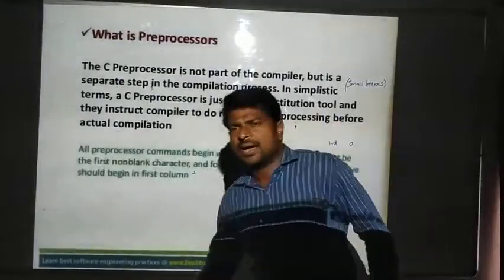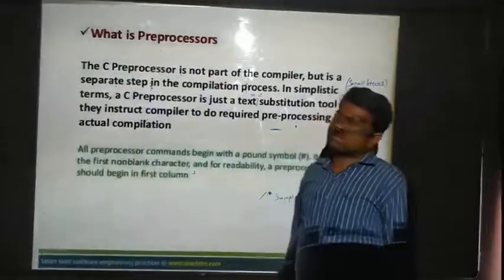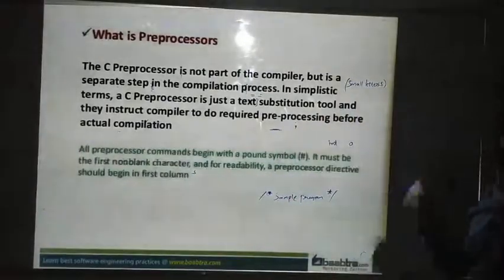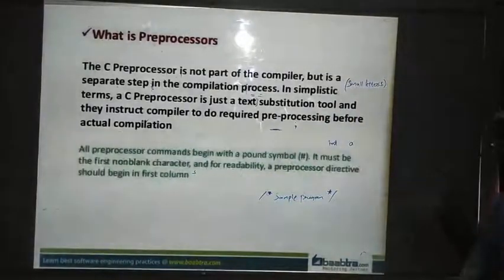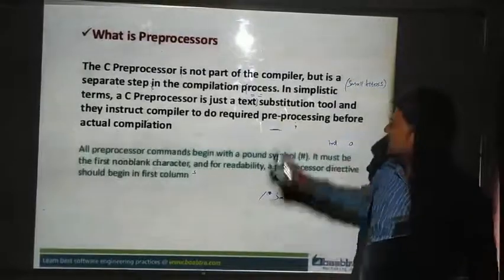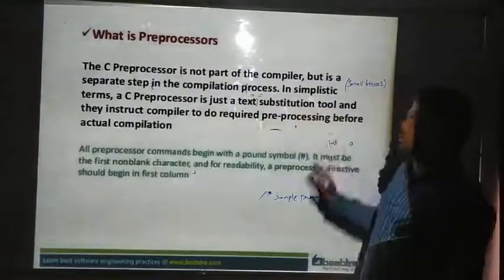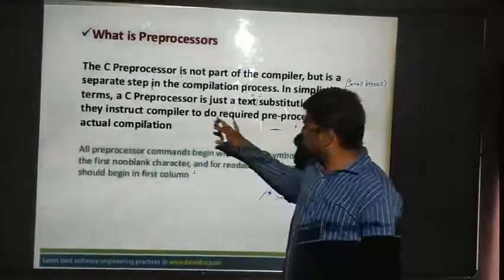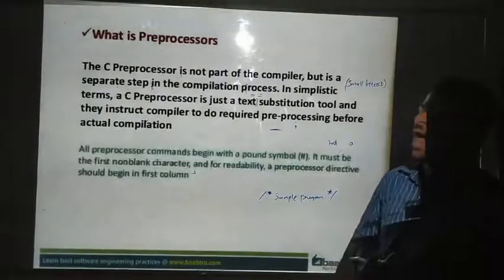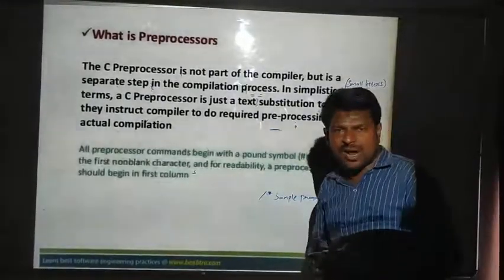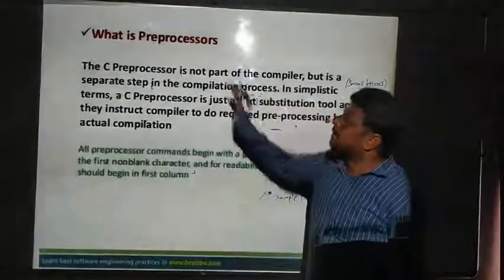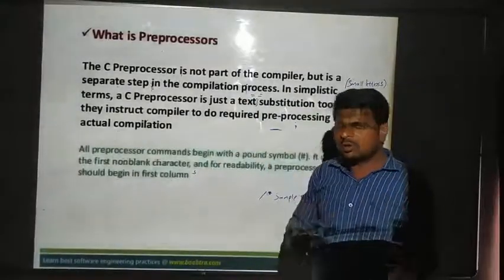Next we can learn about the preprocessor. What is the preprocessor? The C preprocessor is not part of the compiler but is a separate step in the compilation process. In simplistic terms, a C preprocessor is just a text substitution tool, and it instructs the compiler to do the required preprocessing before actual compilation. Yesterday in the previous class we learned that our source code is going to be compiled. Before compilation, the preprocessor includes all the header files.